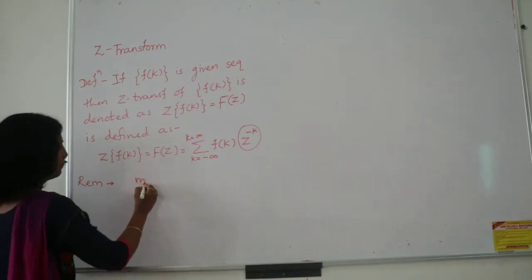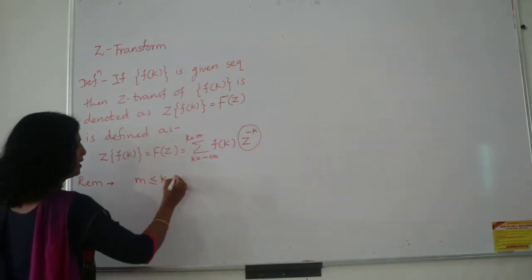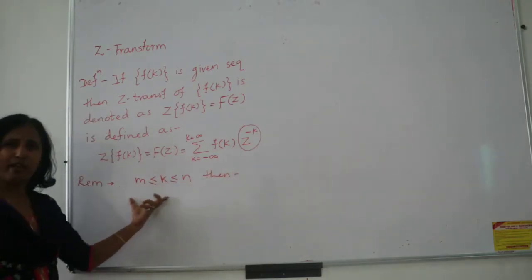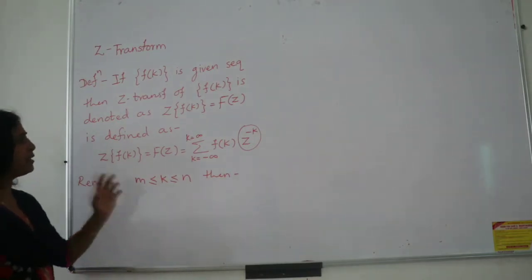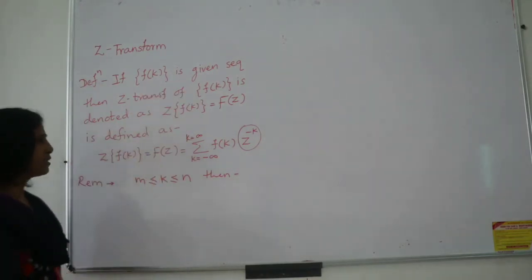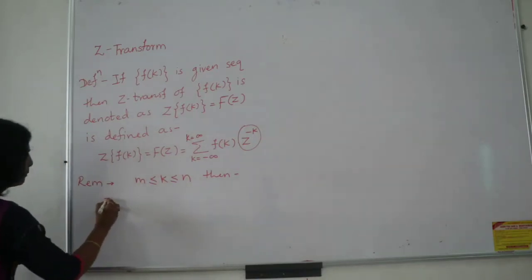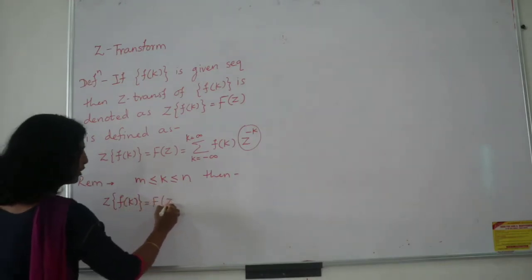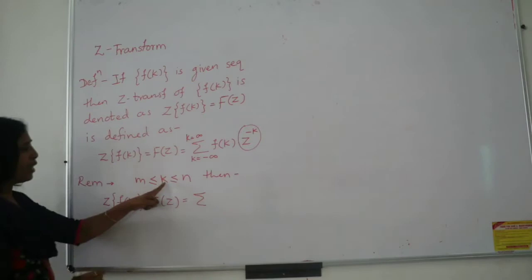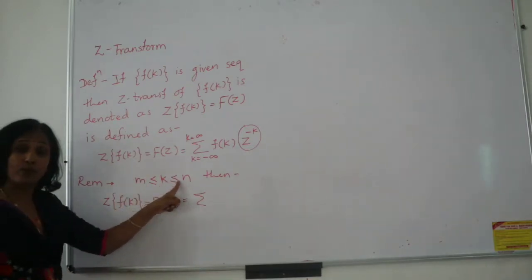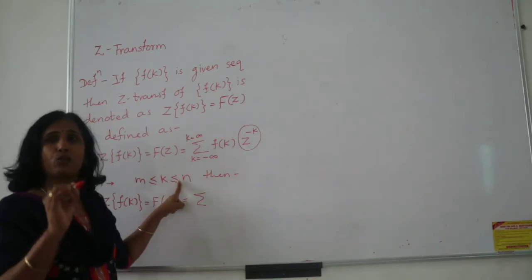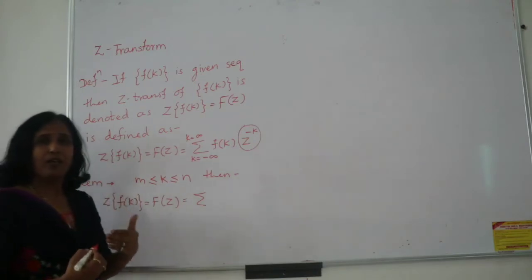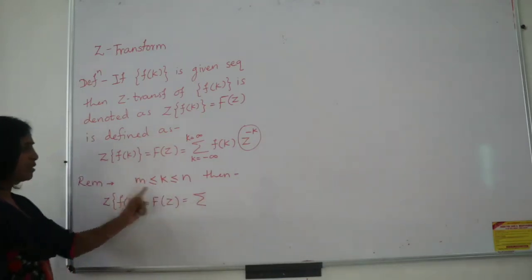Suppose you have m less than or equal to k less than or equal to n. Then k is taking some definite, particular values only, whereas in the general case k takes values from minus to plus infinity. In this situation also you can define the Z transform of f of k, and the notation remains the same, a summation. As k is ranging from m to n, these are discrete values, and this is to be remembered, it is very important. It is not taking any interval value or any continuous value.